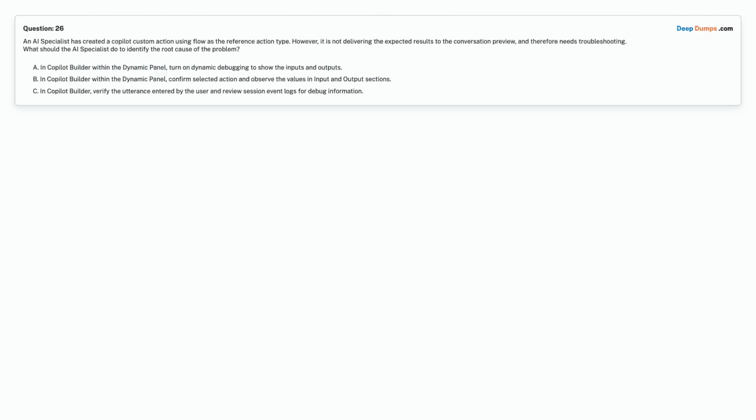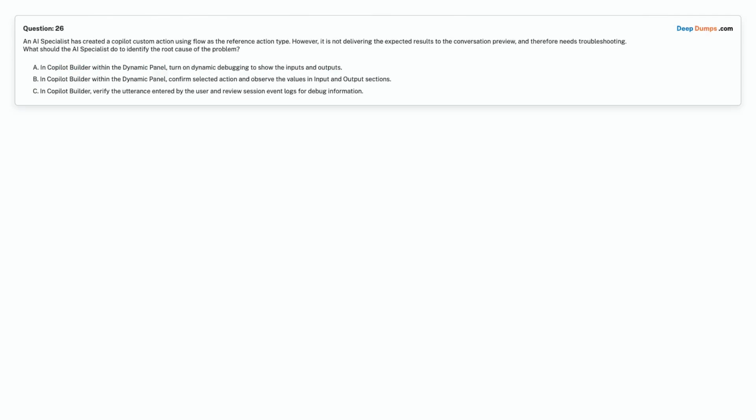Question 26. An AI specialist has created a copilot custom action using flow as the reference action type. However, it is not delivering the expected results to the conversation preview, and therefore needs troubleshooting. What should the AI specialist do to identify the root cause of the problem?